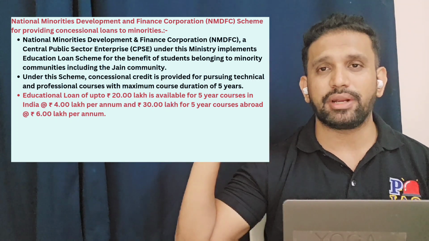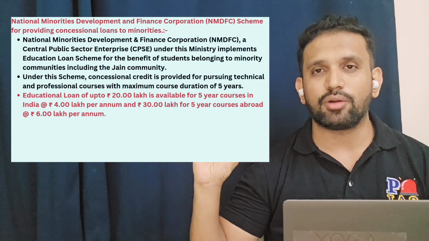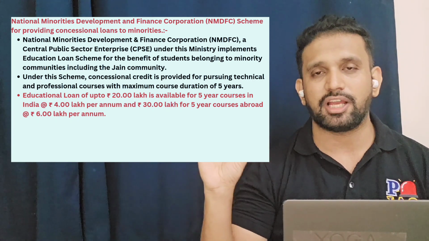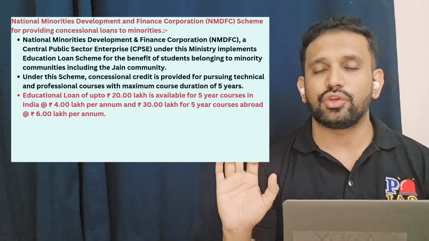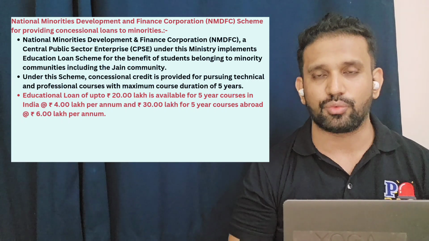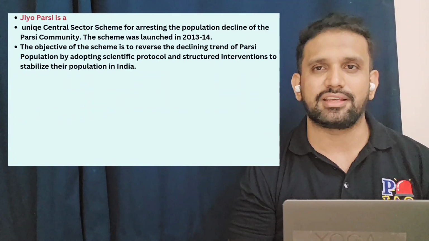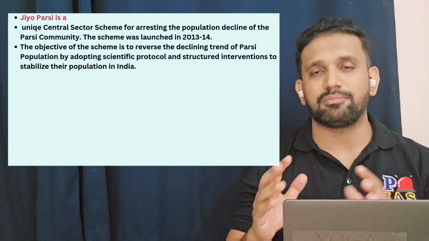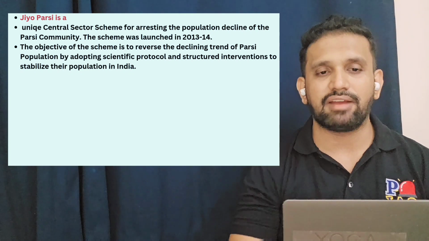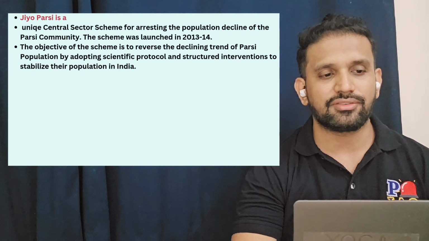So the first component that we have learned is all about education empowerment. The second component is about economic and employment. In economic and employment, we have Pradhan Mantri Virasat Ka Samvardhan Yojana and the National Minorities Development and Finance Corporation, which is over. Now the third component in the scheme is special schemes. Special schemes are exclusive for one particular minority. For example, we have the Jio Parsi scheme.